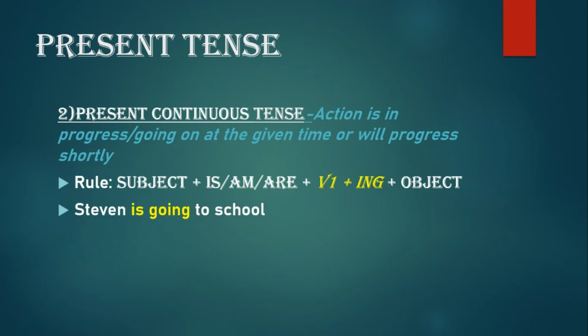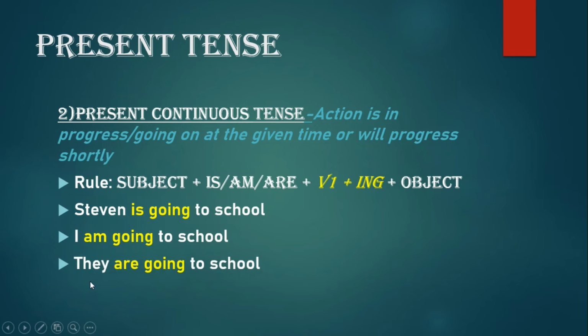So Stephen, again a third person, Stephen is going to school. In case of third person, it is "is" that is the form of verb used here. Go plus ing, going to school. In case of first person, I am talking about myself, I am. Am is the form of verb be, so it is I am going to school. And they, third form of verb, they are going to school. So in case of plural, it would be they are, form of verb be, they are going to school.